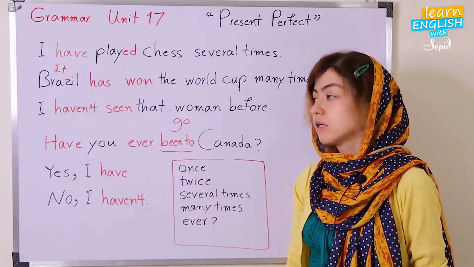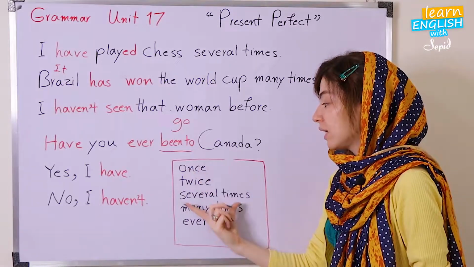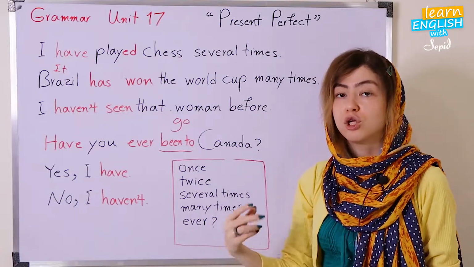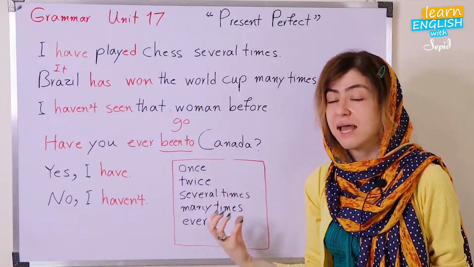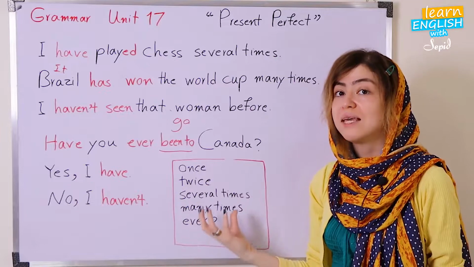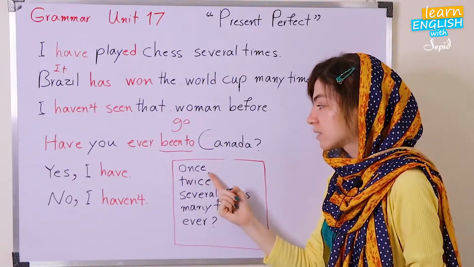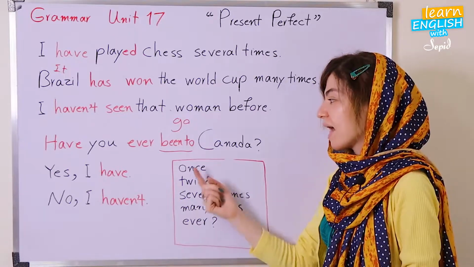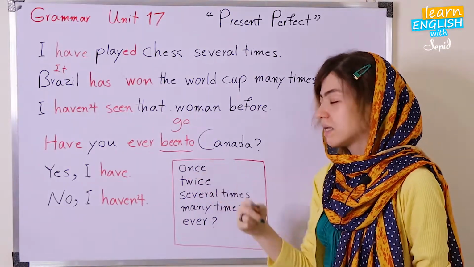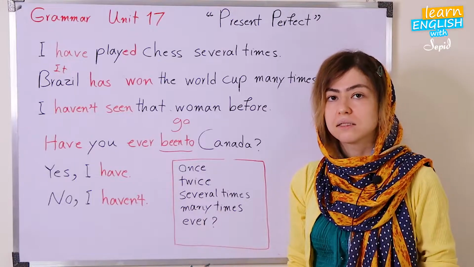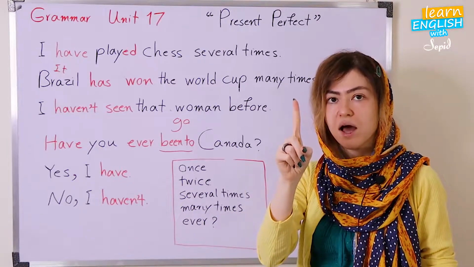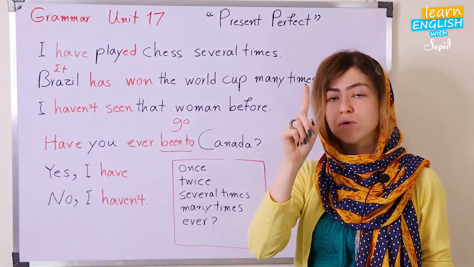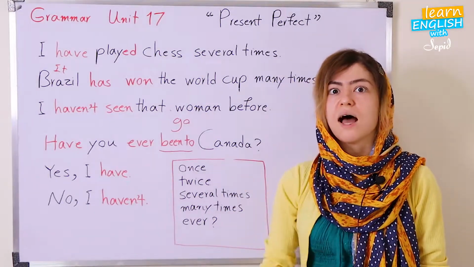That's the case. So let's go to this part. These are some points which are used in present perfect tense in order to show the experience once, okay? For instance, I can say, I have visited the king's palace once. It means I have only experienced it one time.